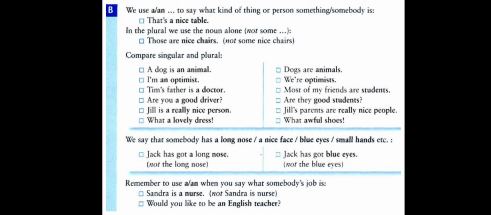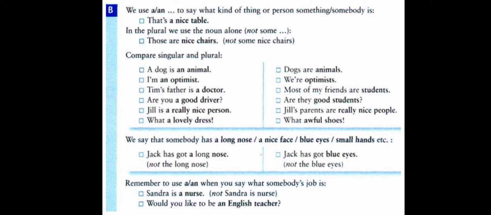Compare singular and plural. Here we have certain examples to compare between singular and plural. First one, a dog is an animal, the species animal. If we speak about a dog, then it is one dog, so we say it is an animal.